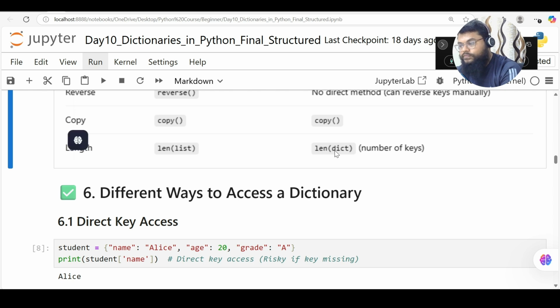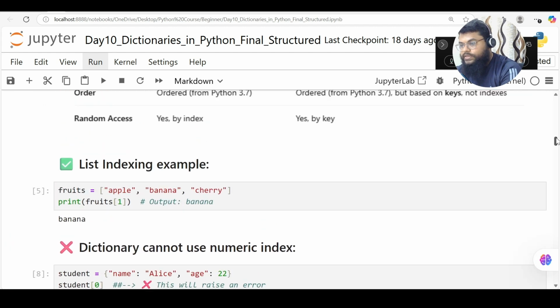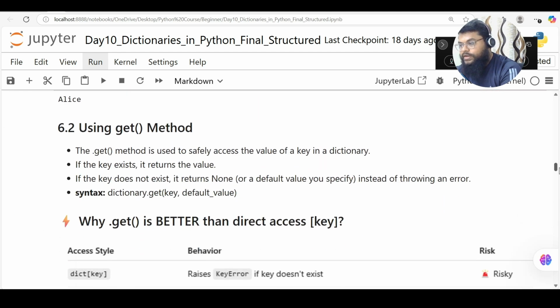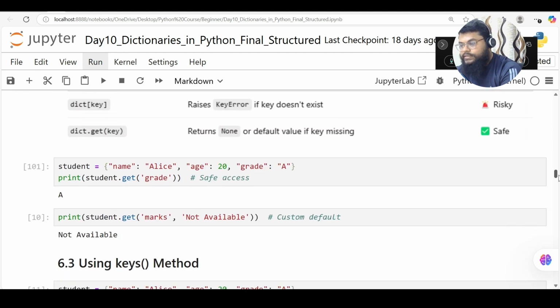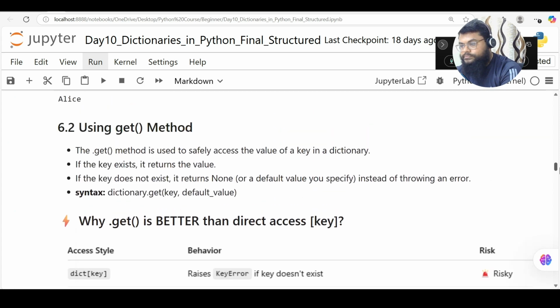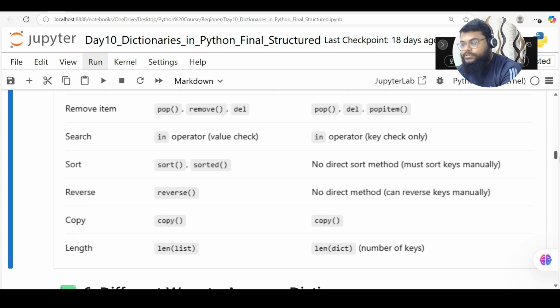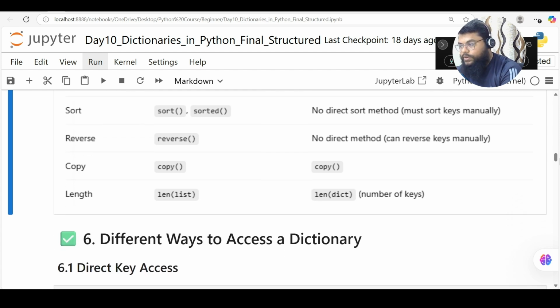So if I say length of student, my student dictionary, then it will count the number of keys inside the dictionary. Okay, so this is the comparison table, so that way it makes our understanding clear between these data structures.